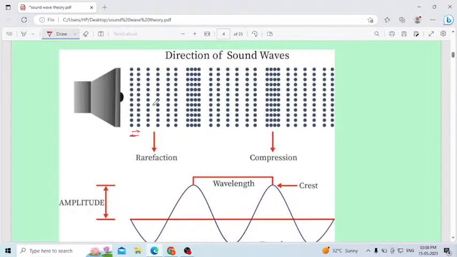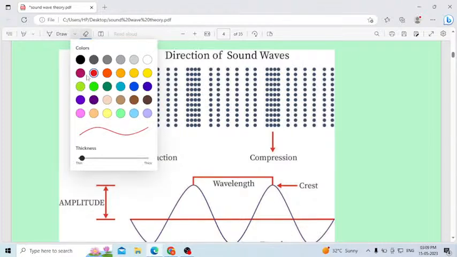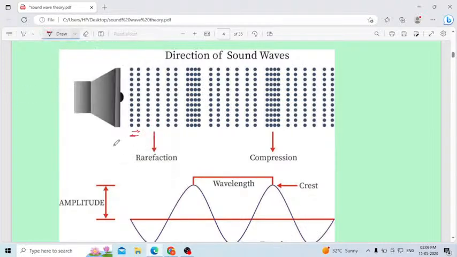When these particles vibrate and come closer, it produces a high pressure. Here, in the diagram, is low pressure. That low pressure region we will call a rarefaction. The high pressure region we will call a compression.